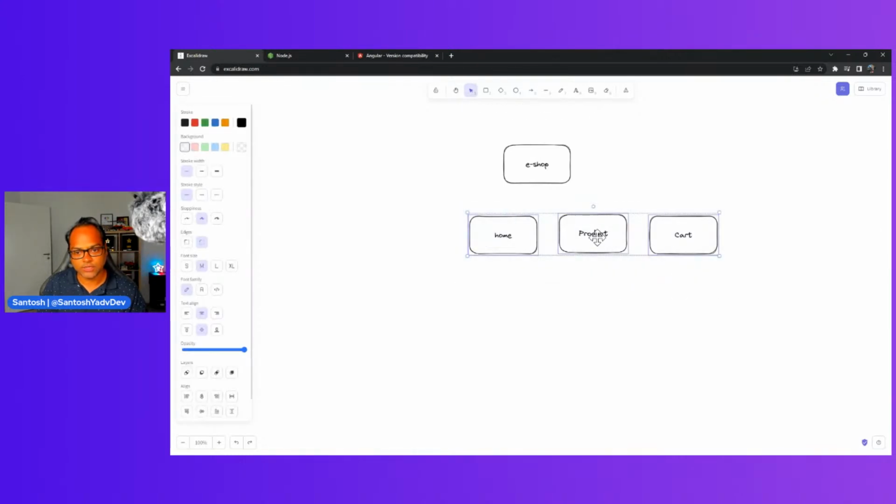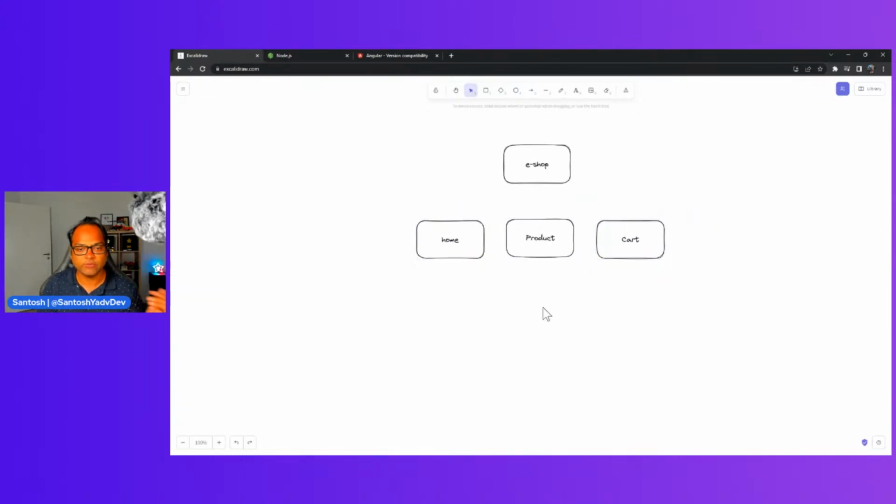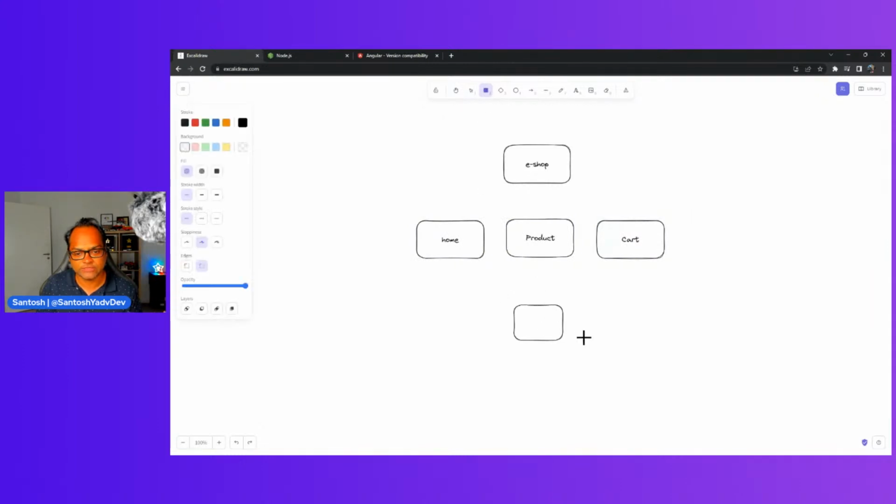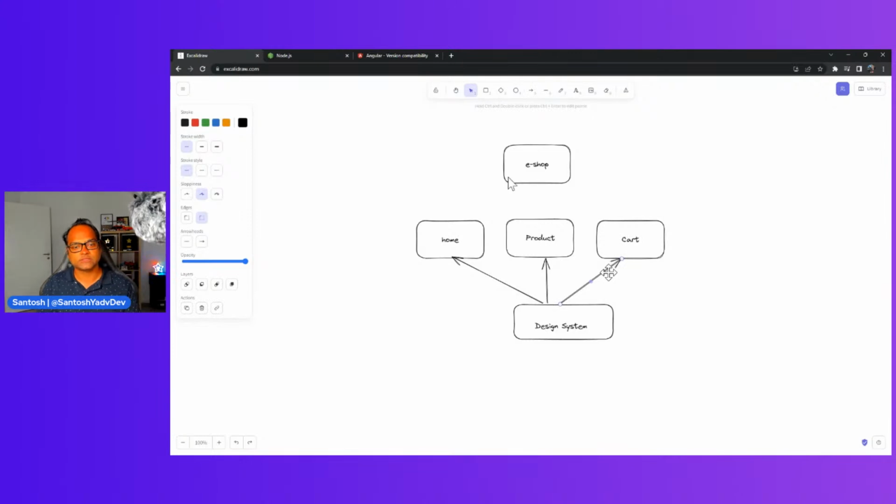And then, of course, if you want to break it even more, you can have your design system, which probably gets used in all the above libraries you have. So you can say, okay, this uses the design system, and this uses the design system, and this uses the design system. So we break this into smaller chunks, and then this can be all your different routes, which is of course being called from your eShop.